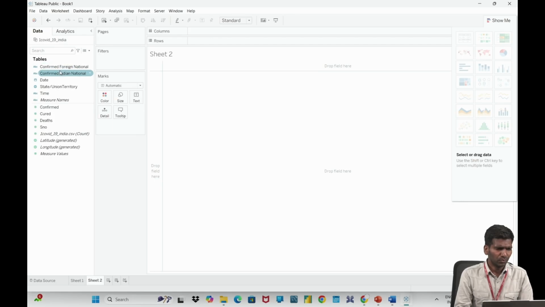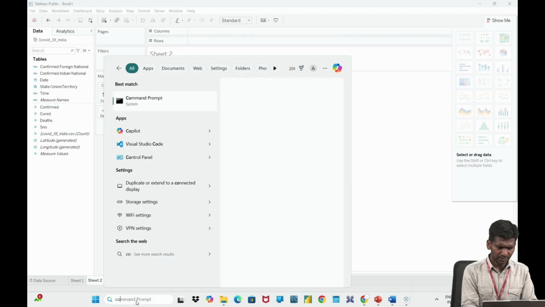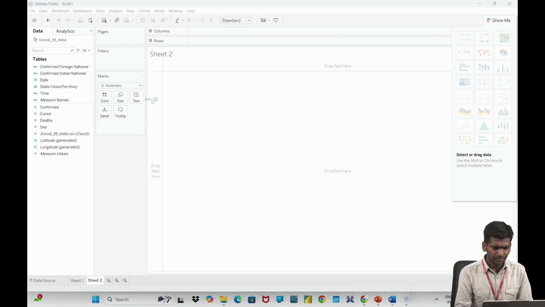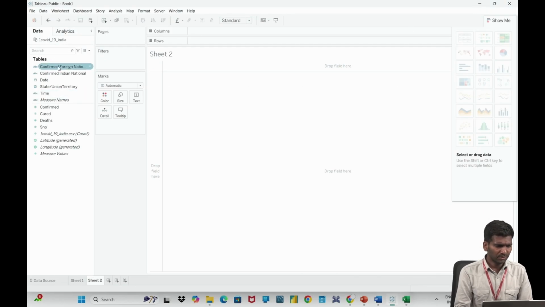So in total how many columns are there in the COVID-19 data set? Let us open the Excel file. This is the serial number, date, 3, 4, 5, 6, 7, 8, 9. So 9 columns are there, and 9 columns are shown here.